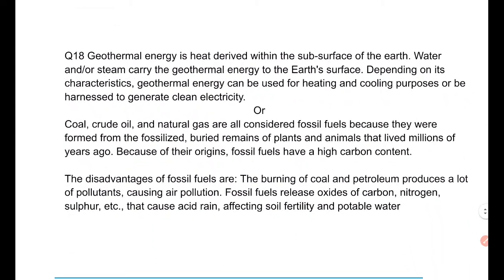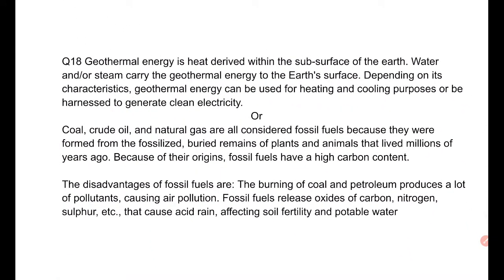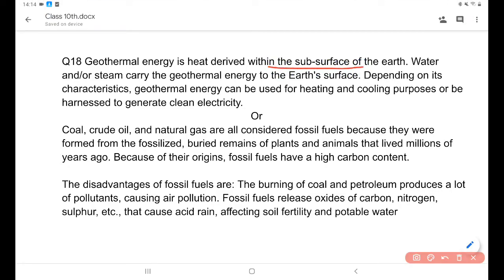Now the next question is question number 18. Question number 18 is: what is geothermal energy and its uses, and what is fossil fuel? Geothermal energy is heat derived from the subsurface of the Earth. Water or steam carries the geothermal energy to the Earth's surface depending on its characteristics. Geothermal energy can be used for heating and cooling purposes or to generate clean electricity.